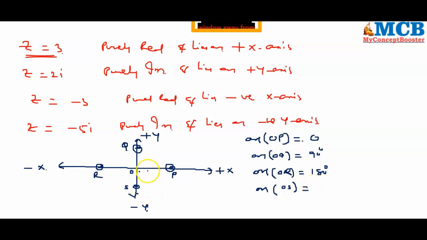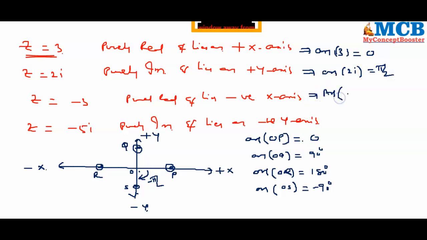This can also be rewritten as -90. You can also call it as -90. So always remember, argument of 3 is always equal to 0, positive real. Argument of purely imaginary 2i is pi by 2.